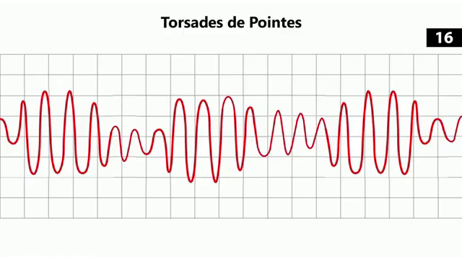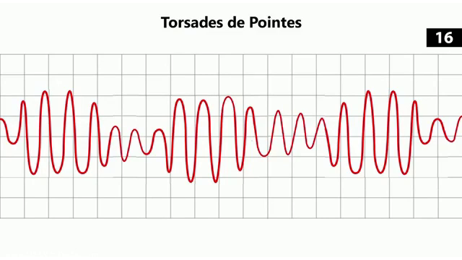Let's move on to torsades de pointes. This is a very specific type of ventricular tachycardia that is characterized by shifting sinusoidal waveforms on the ECG. So this is a ventricular rhythm, so it has a very wide QRS. It is a tachycardia, so it's very fast. The amplitude is what's different here. The amplitude of the QRS changes.